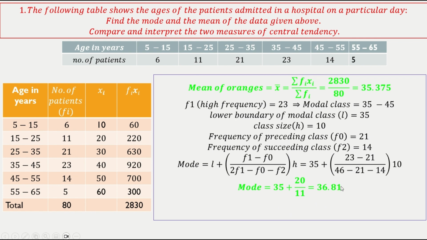So if you see here, it is close to the average. But it need not be. That you have to understand. It only tells where the central tendency is, where the maximum bulk of the weightage is going on, basically. So many patients' age is 36.81, whereas the mean of patients' age is 35.37.